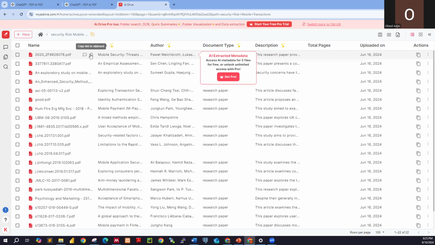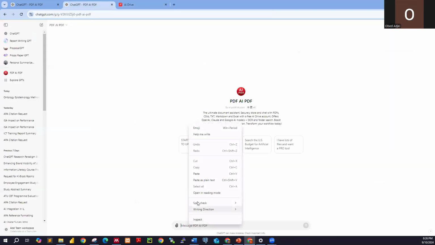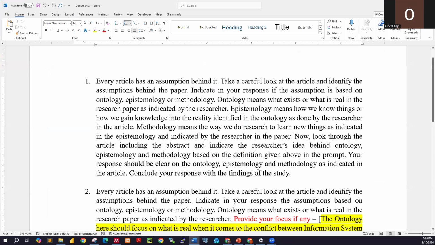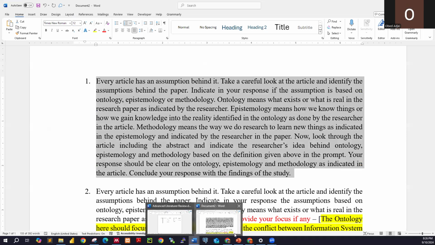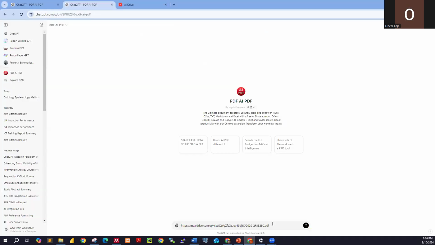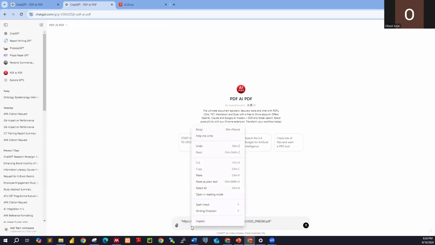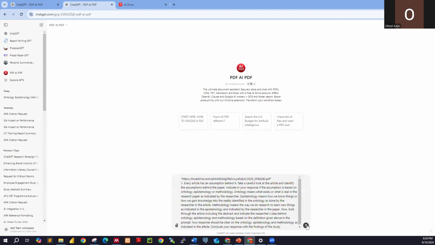I normally prefer to copy the link of this particular article in AI Drive and send it to the AI PDF via the ChatGPT. So I click on this, then I paste the link over here. So that is the link. Now I go to my prompt, then I copy the whole of this. Okay, so then I come back to, let me put this one in double quotes. So I have Shift Enter, then I paste this. All right.